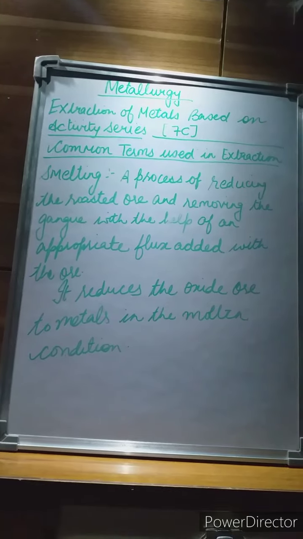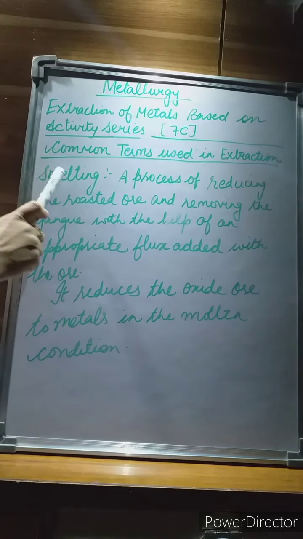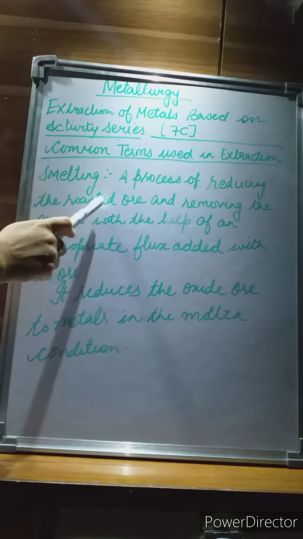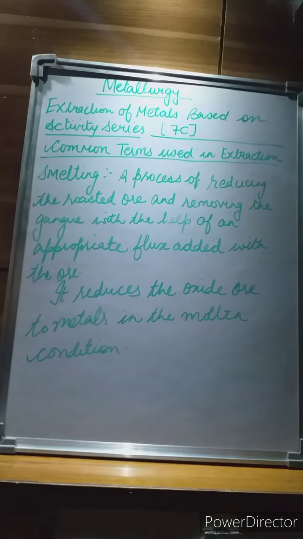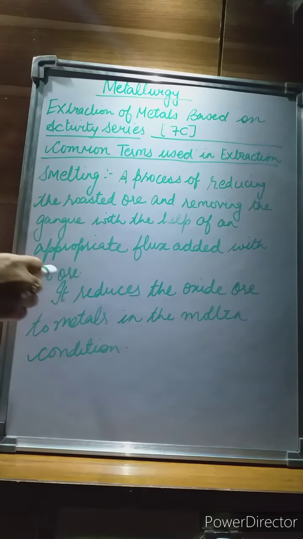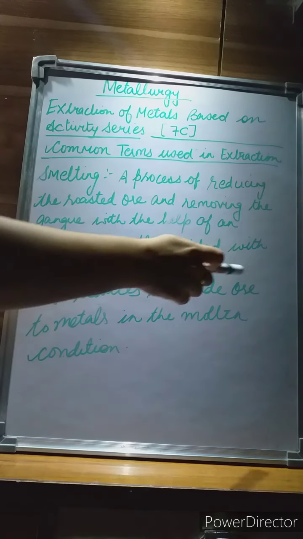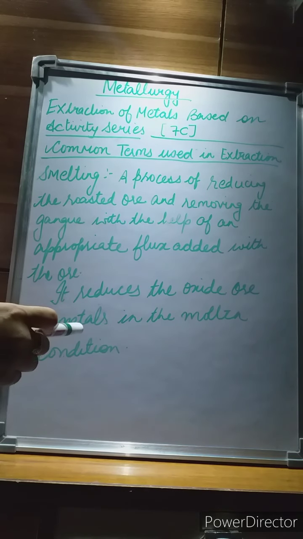So now the last term that we will be taking in this chapter is smelting. So what is smelting? It is a process of producing the roasted ore and then removing the gangue with the help of an appropriate flux added with the ore. So it reduces the oxide ore to the metal in the molten condition, right?